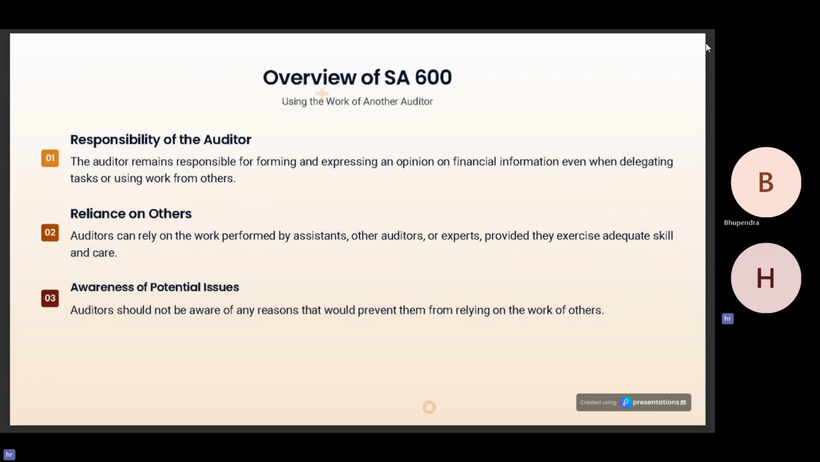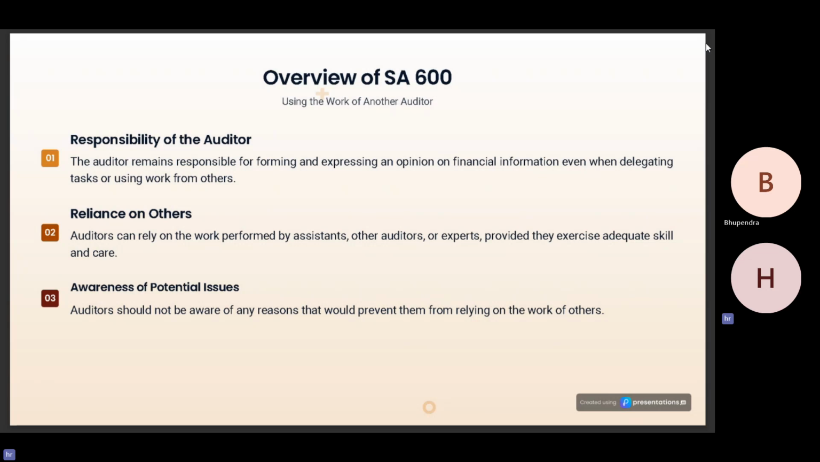Moving on to SA 600. What is the main responsibility of the auditor in SA 600? The auditor remains responsible for forming and expressing an opinion on financial information even when delegating tasks or using work from other auditors. Auditors can rely on the work performed by assistants, other auditors, or experts, provided they exercise adequate skill and are quite sure that the person has the relevant competencies and capabilities to carry out the task.